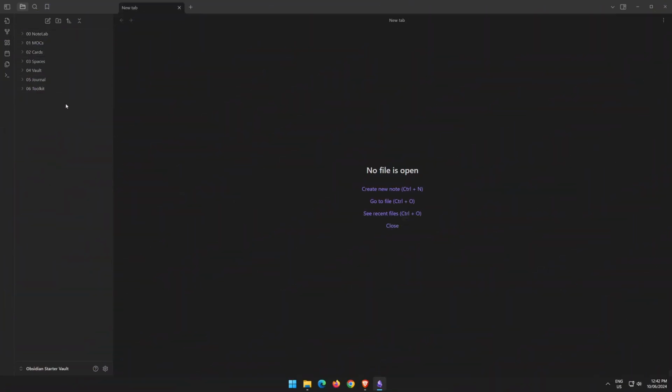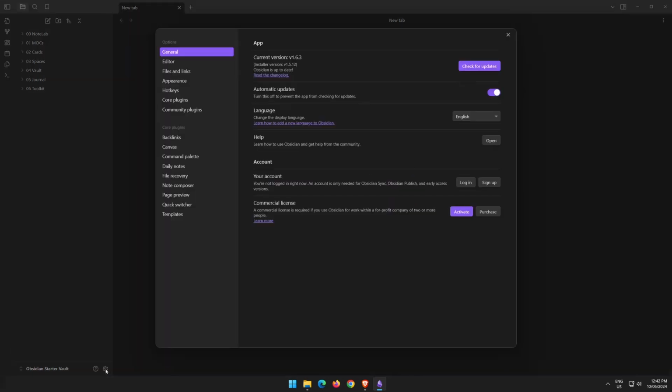We're going to jump into the Obsidian settings menu by clicking the cogwheel. This will take us to the general options. We can see our current version of Obsidian is version 1.6.3. Yours may be different if you're watching this at a future date. We can check for updates by hitting the check for updates button. By default, Obsidian will automatically update with any future releases. When there is a future release, it will display a release log when you first launch the new version of your updated app. And select your default language.